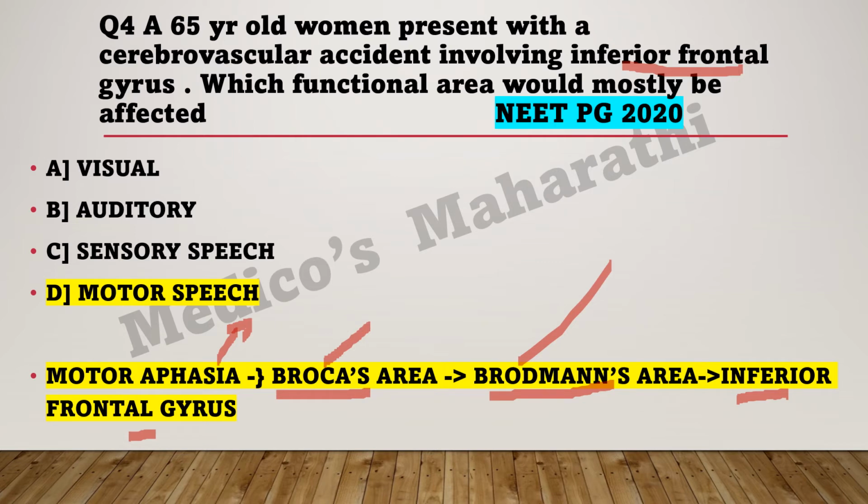Okay, Broca is broken, so what will happen to speech? It will break. Broca is known for motor, and if Broca is broken, it means the speech is broken. So the answer is motor speech. The correct answer is that motor speech is affected. This question was for NEET PG 2020.